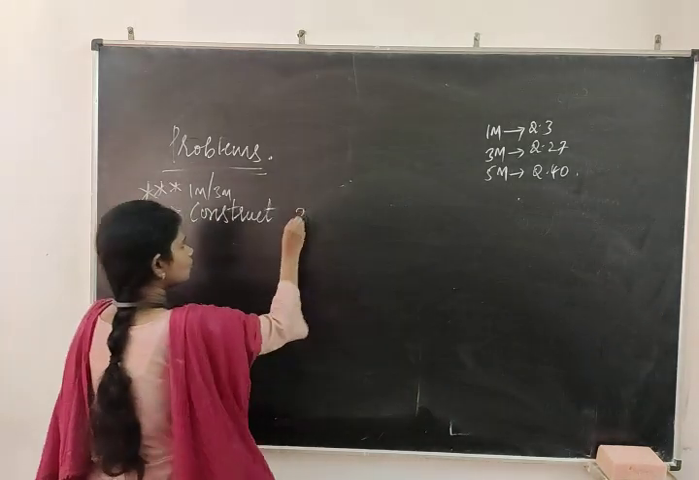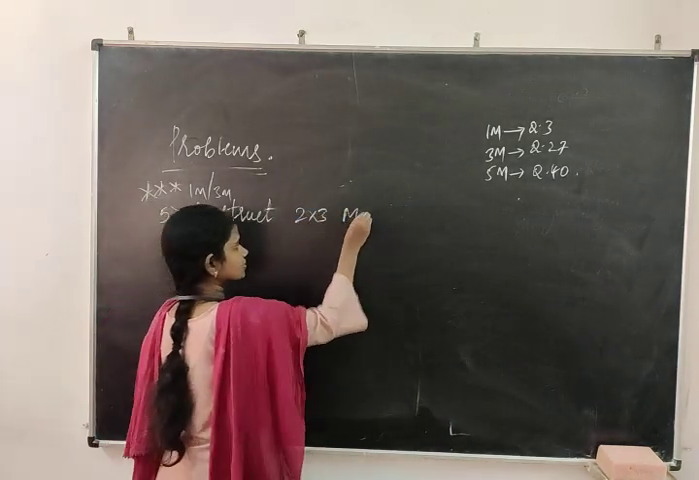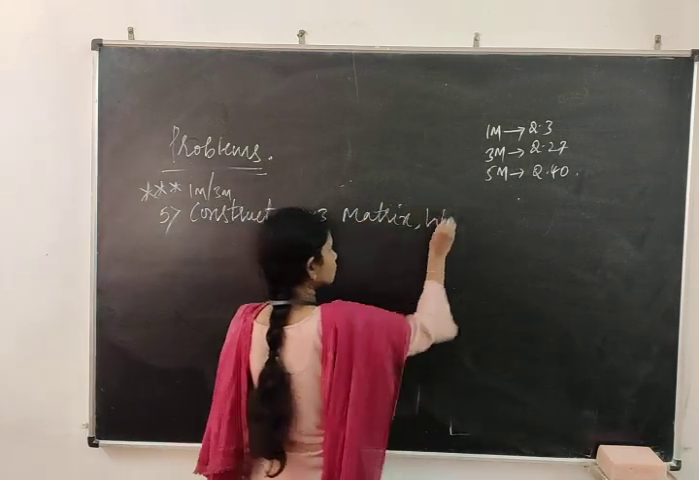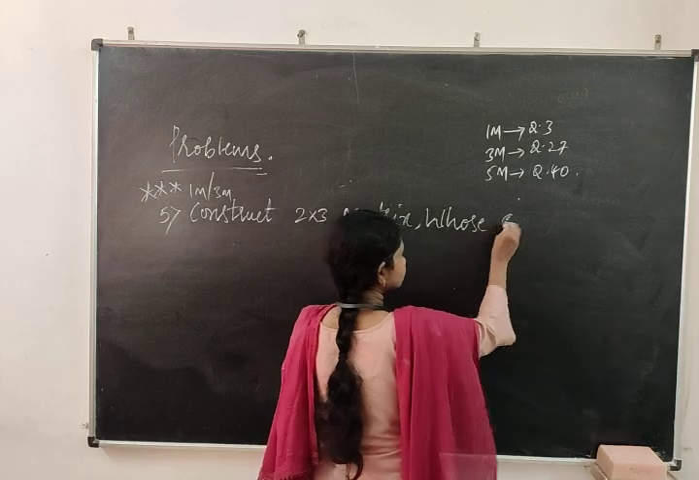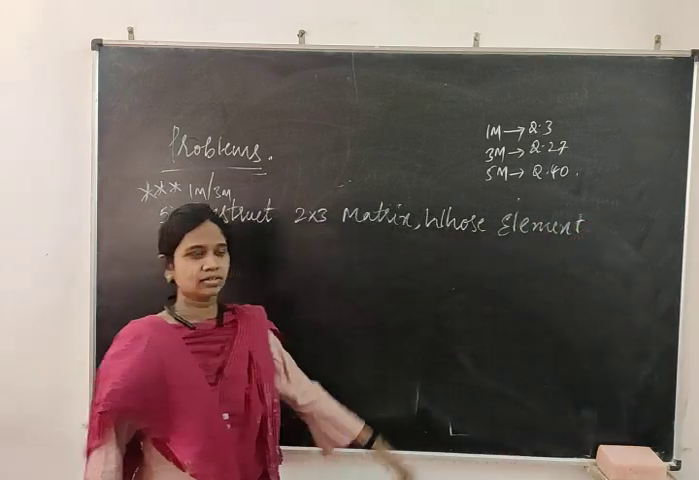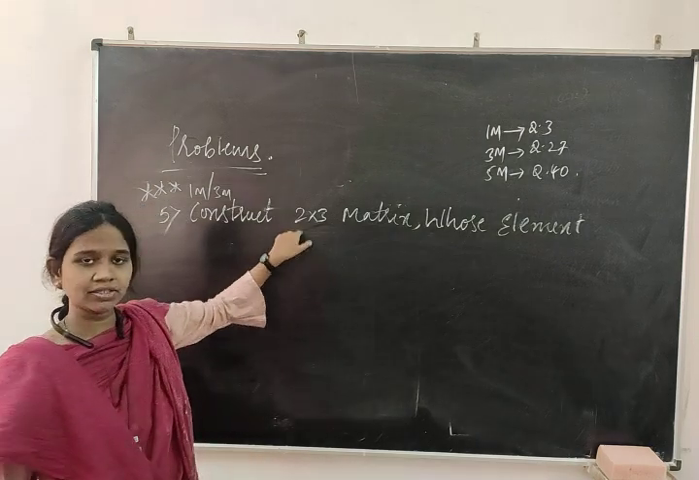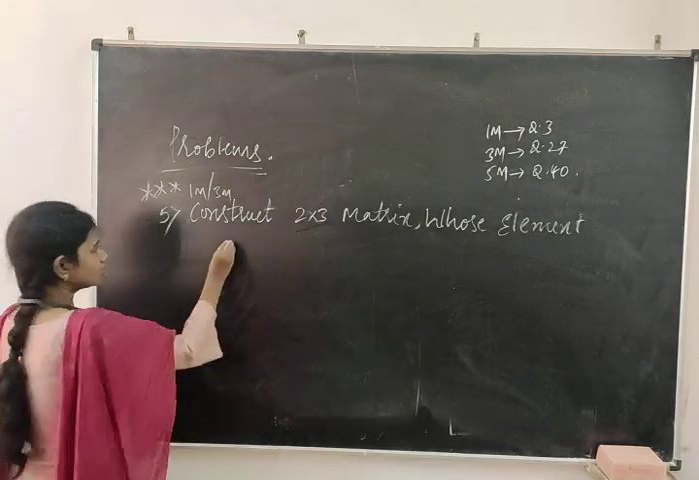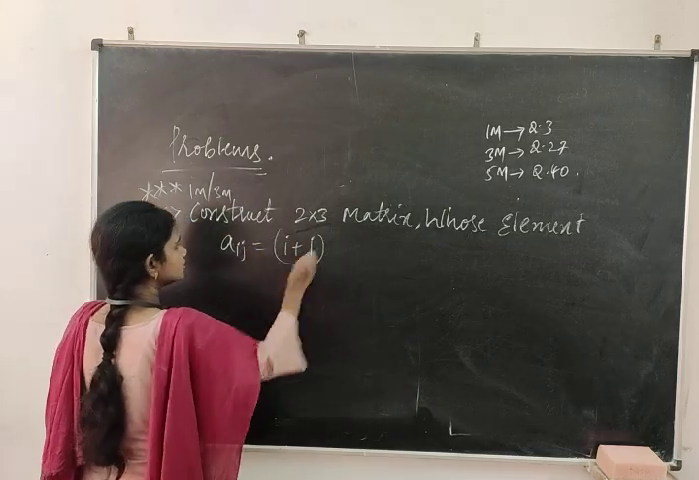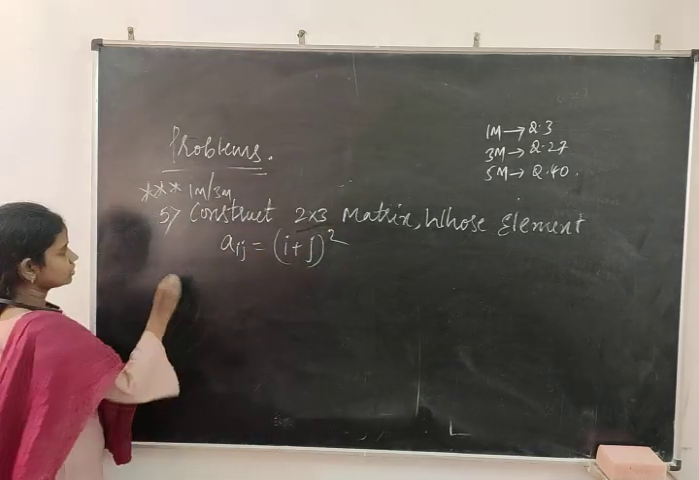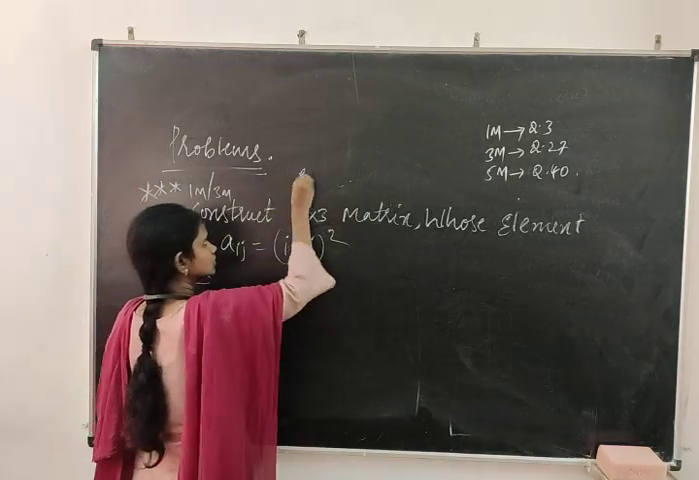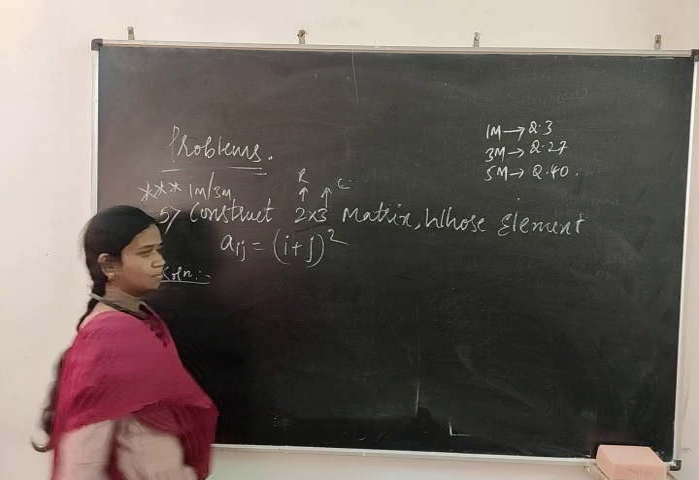Construct a 2 cross 3 matrix whose elements are given by a suffix ij is equal to (i plus j) whole square. Solution. This line indicates rows and this line indicates columns.